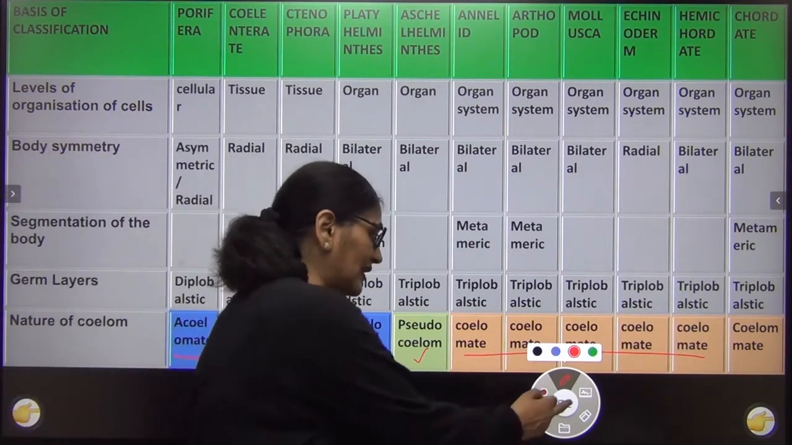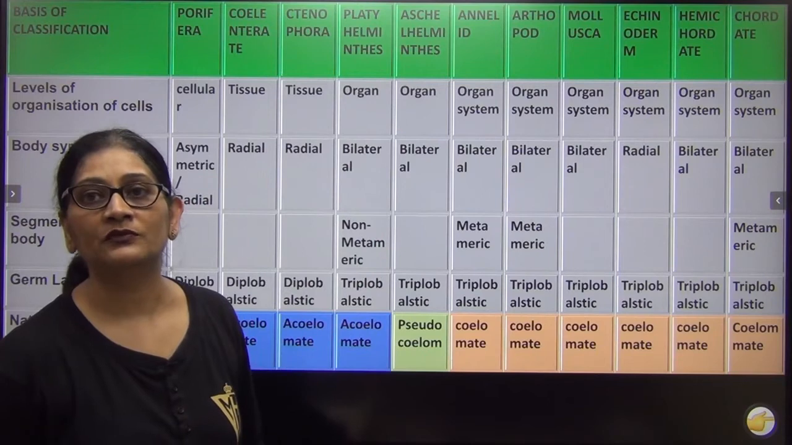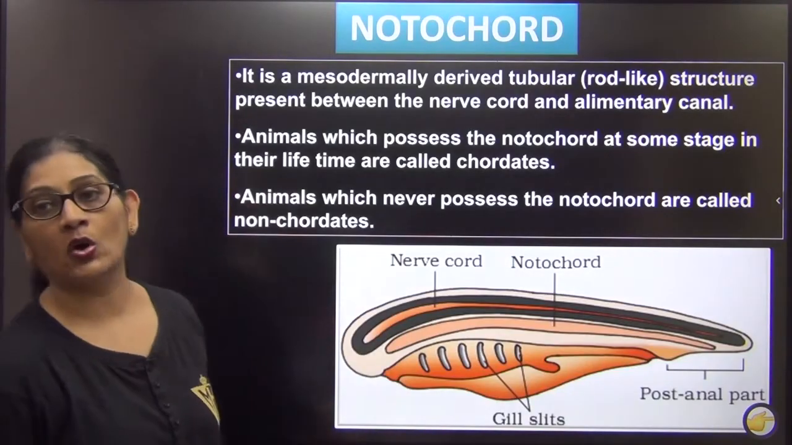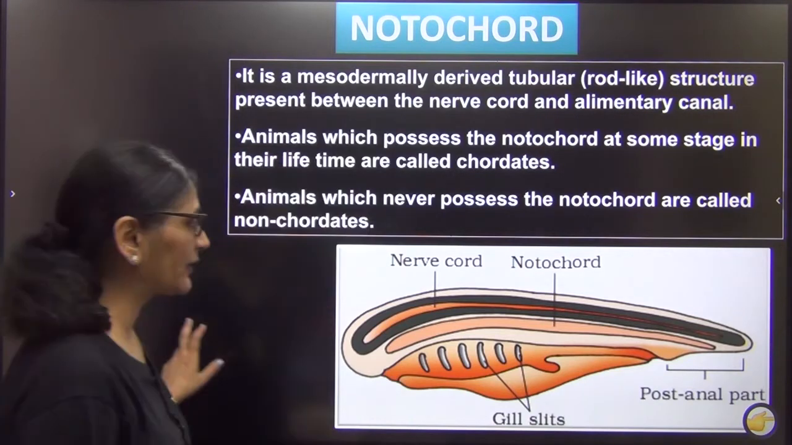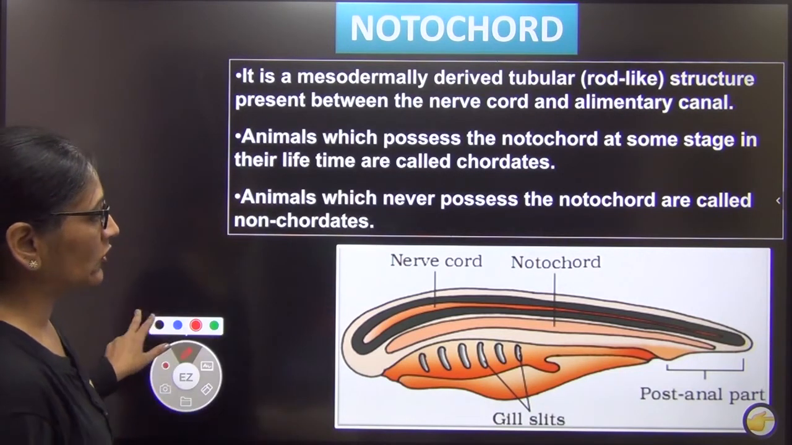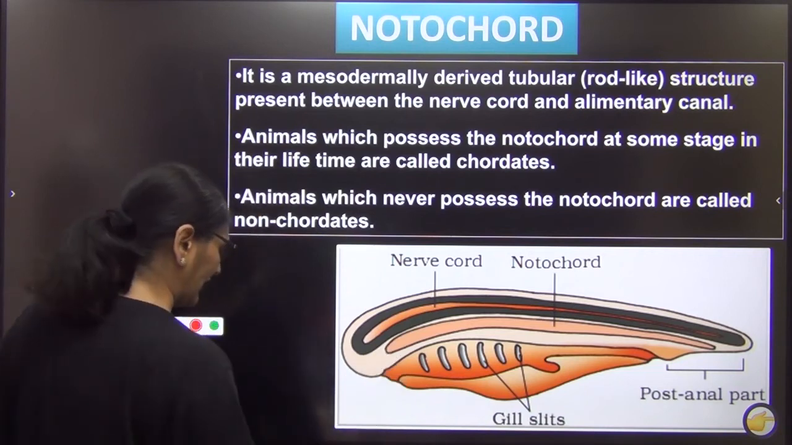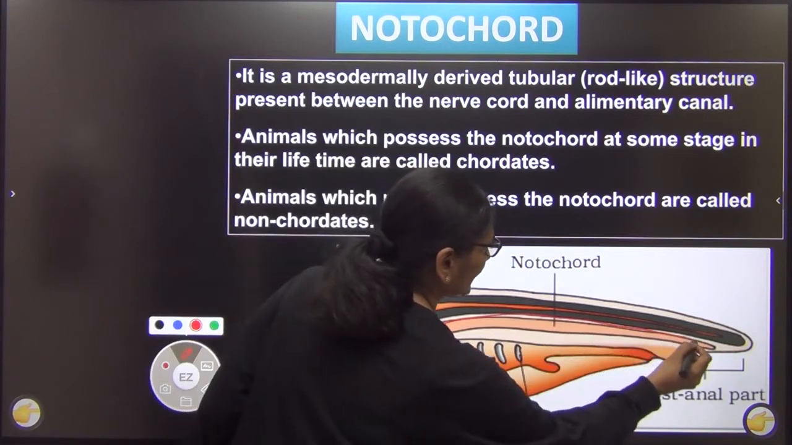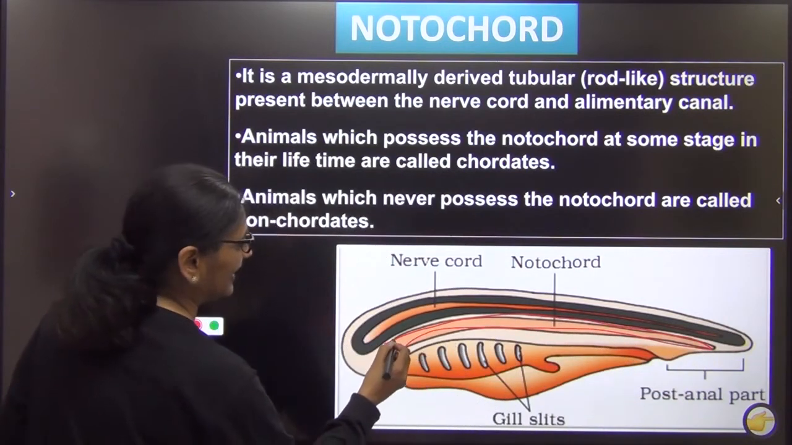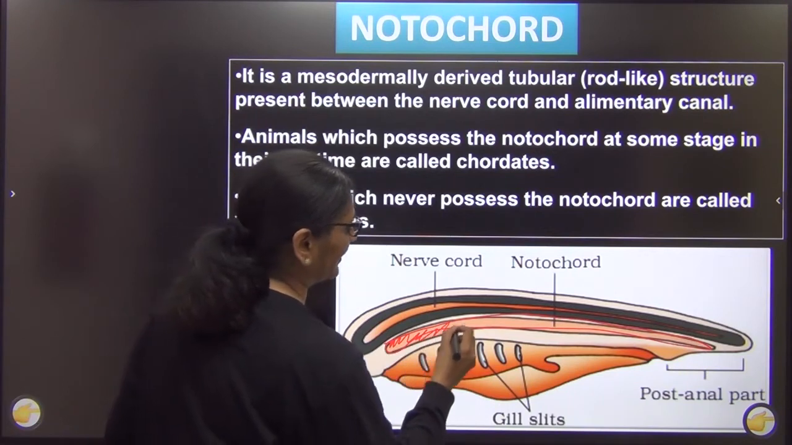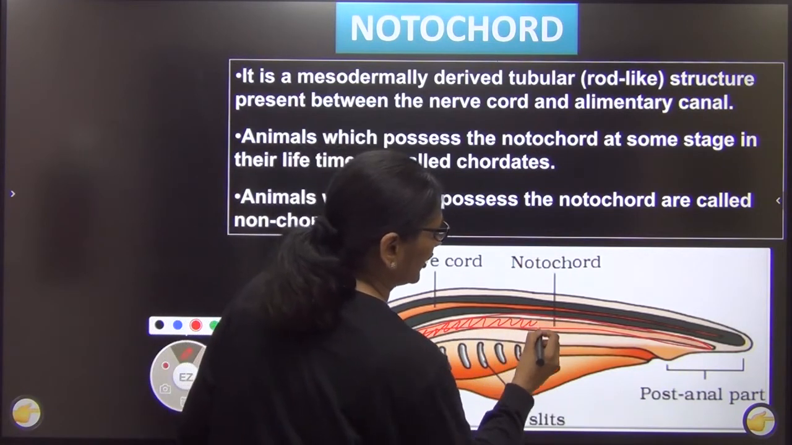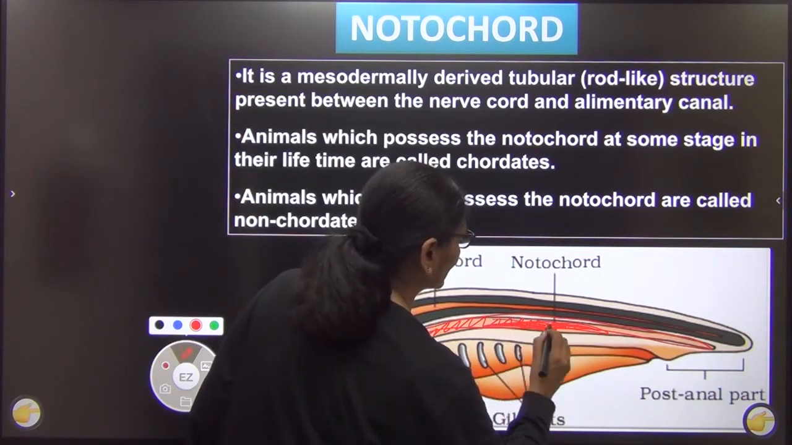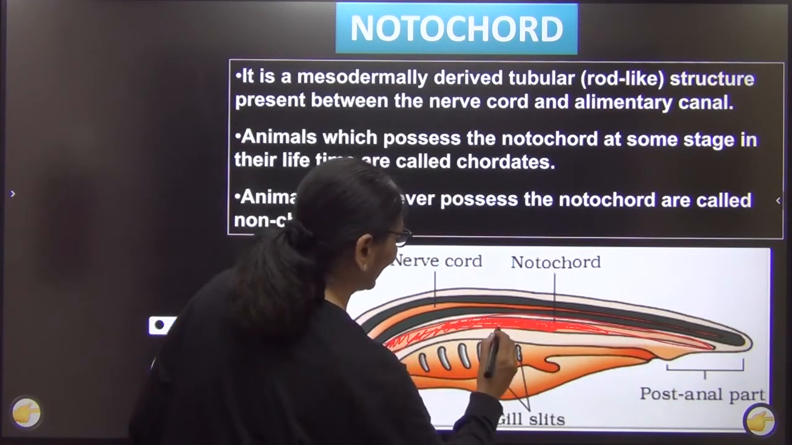Great. Now the last basis of classification is notochord. What is notochord? Just look at this diagram. Notochord, I'm just drawing it with red color. This one. This diagram is from your NCERT. It is a hypothetical diagram of a chordate. It's not an actual chordate diagram. It's hypothetical. They have imagined the chordate body like this. Overall, a line diagram of a chordate body.